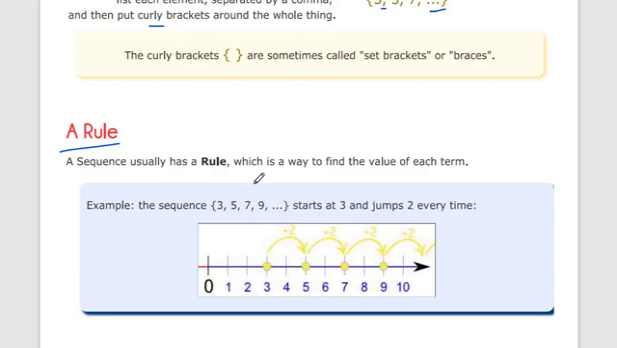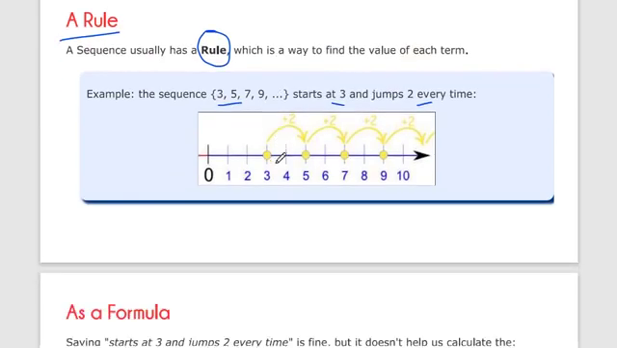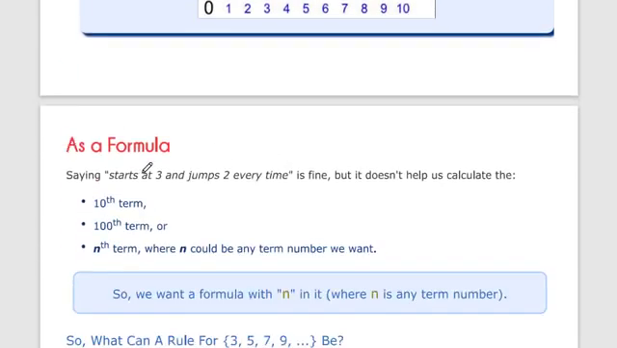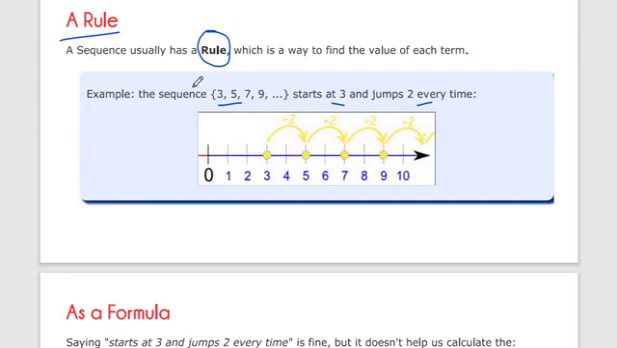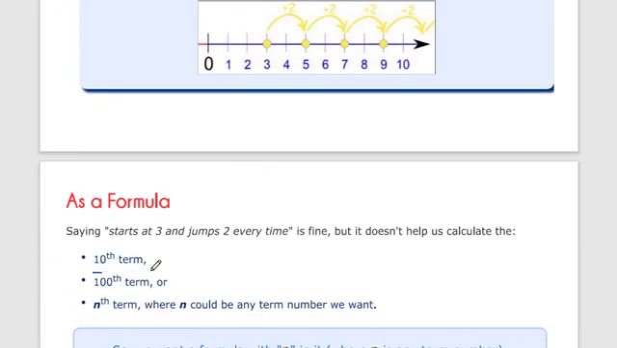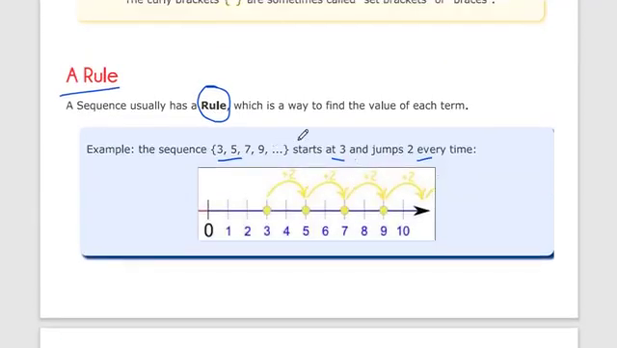Let's start with some examples so you can get a better idea. A sequence like this: 3, 5, 7, 9. Start at 3 and jump 2 every time. Now we have to find the rule of this sequence. Now we want to find the 10th term or the 100th term. So how do we calculate? We have to write every number, 3, 5, 7, 9, 11, 13, to find the 100th number.